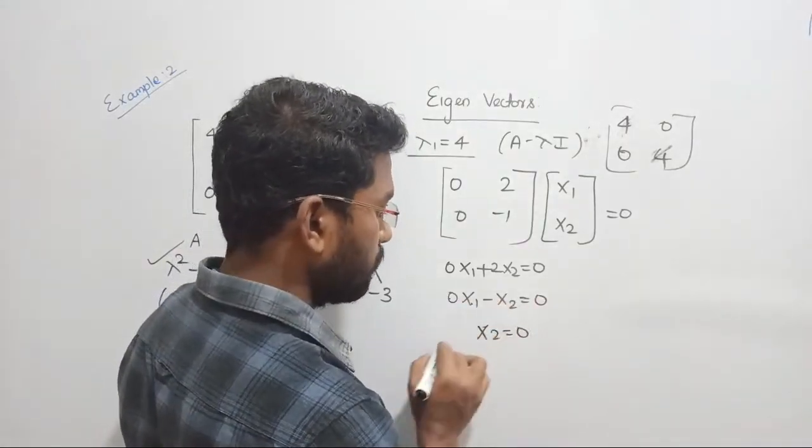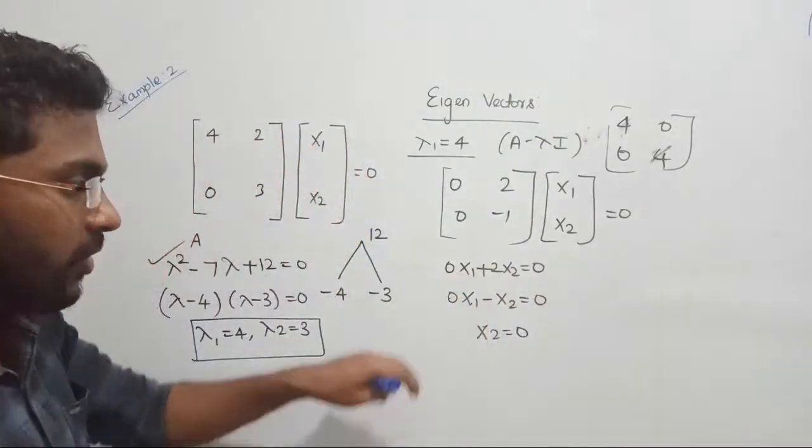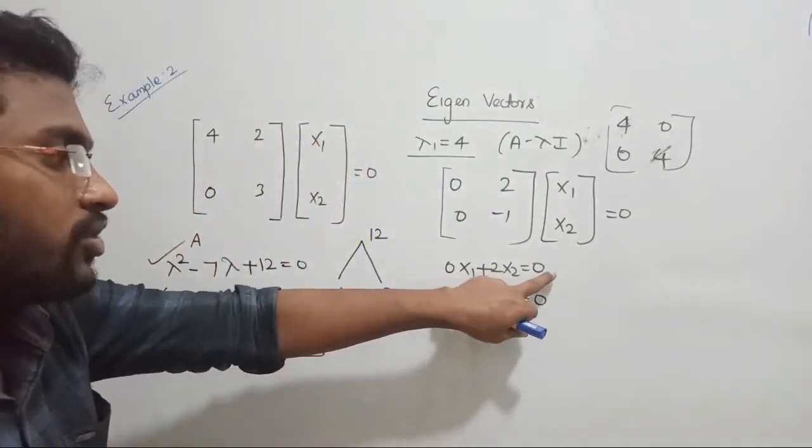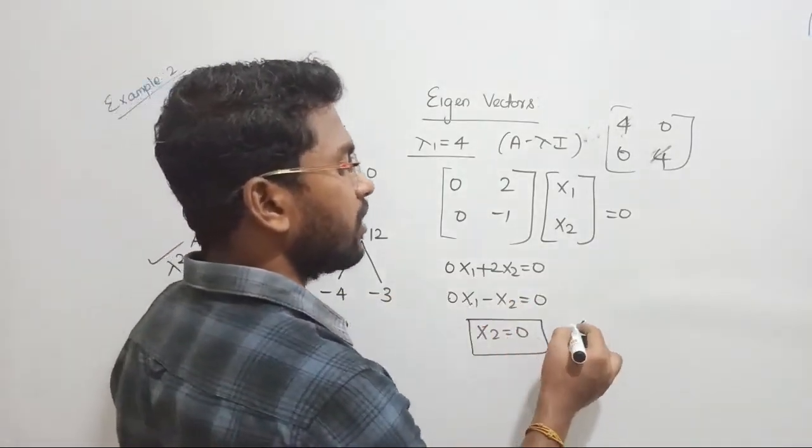x2 equal to 0. Whichever of the two equations you solve, you get the same answer. Now look here, 0 into x1 is 0. So 2 into x2 equal to 0. x2 equal to 0 only. Can you guess the value of x1?